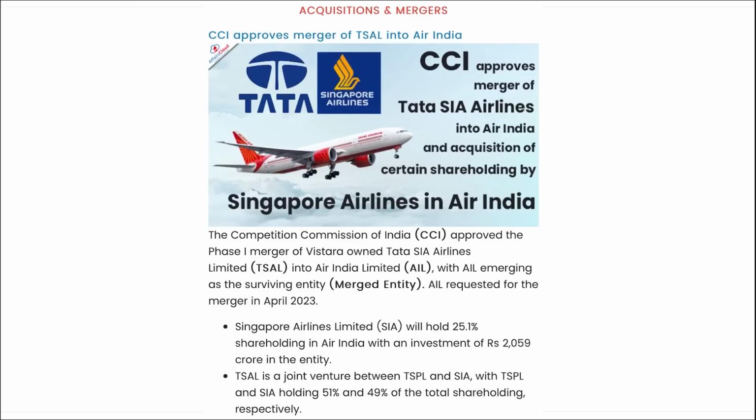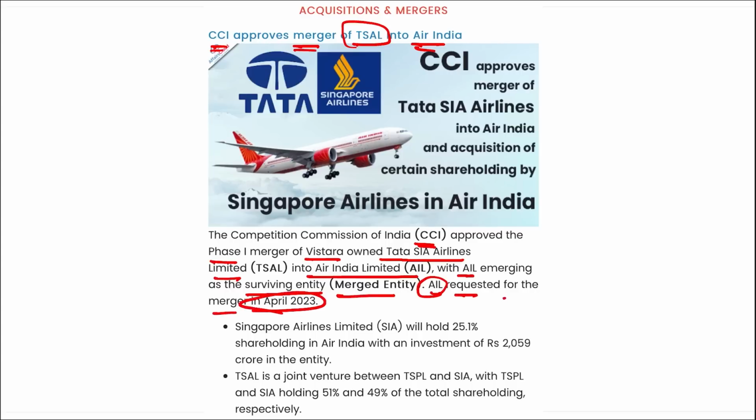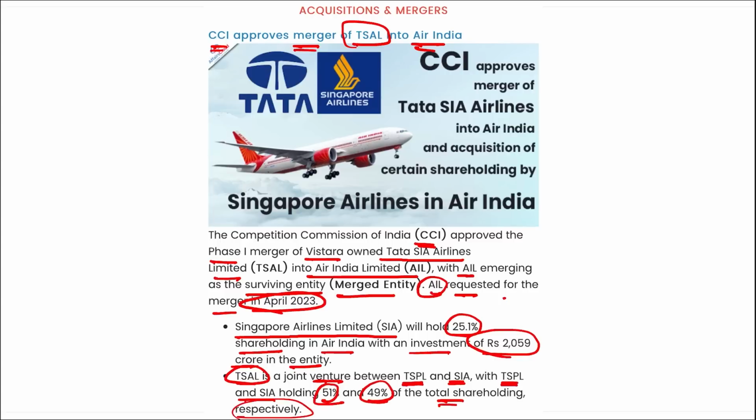Next, CCI has approved the merger of TSAL into Air India. I repeat, CCI approved the phase 1 merger of Vistara-owned Tata SIA Airlines Limited into Air India, with AIL emerging as the surviving entity, the merged entity. AIL, that is Air India Limited, requested the merger in April 2023. Here, Singapore Airlines Limited will hold a 25.1% shareholding in Air India with an investment of 2,059 crore rupees in the entity. TSAL is a joint venture between TSPL and SIA, with TSPL and SIA holding 51% and 49% of the total shareholding respectively.